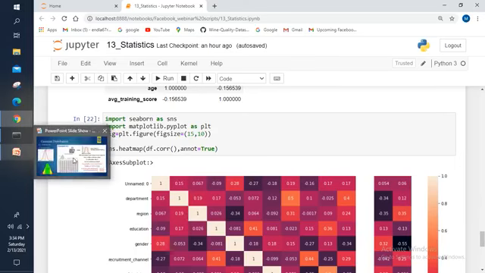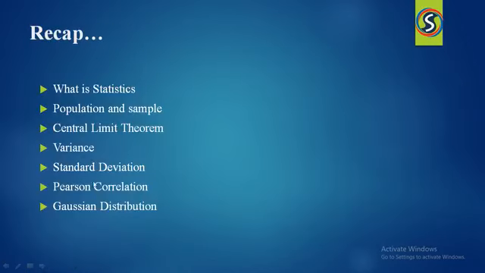Let me open our slides and let me just recap what we discussed in this session. I told you what statistics is, population and sample, central limit theorem, variance, standard deviation, Pearson correlation, and Gaussian distribution as well. I explained all of these concepts in this session.